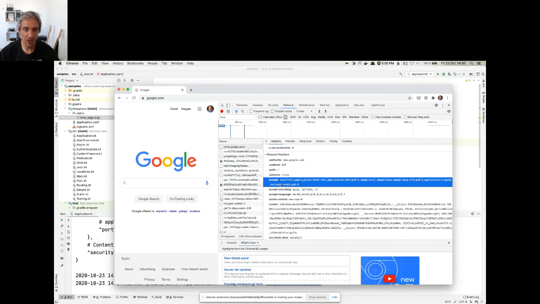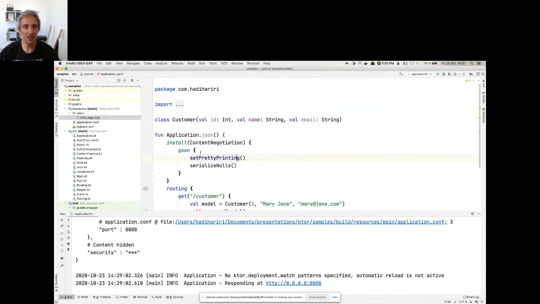And content negotiation essentially consists of the following. I send a bunch of content types to the server. The server says, okay, let me prioritize these based on what you want. Let me see which ones I can serve. And then based on the priority, I will serve you that one. If I do not have it, then I will send back a response of media type not supported. So that negotiation is already taking place for you with Ktor when you do install content negotiation.